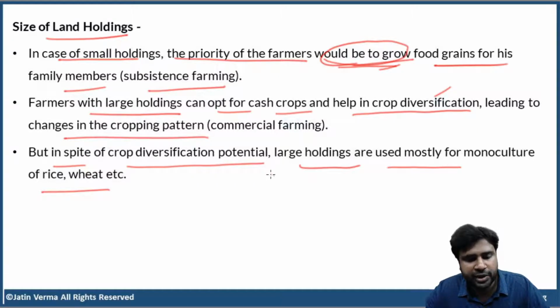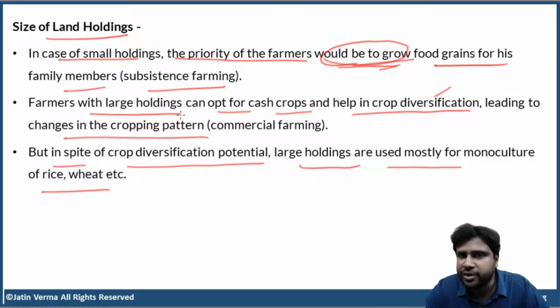See, I know that there is a large population of small and marginal farmers in India having very, very small land holdings and carrying out subsistence farming. But yes, there are also many farmers in India with large land holdings. We cannot deny that.